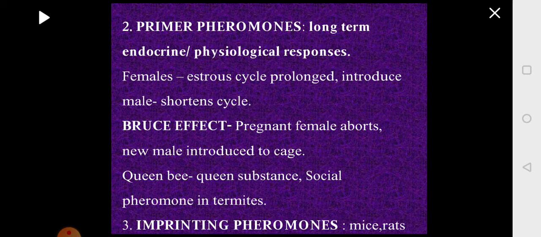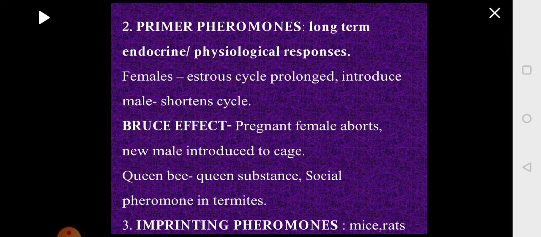If you look at the rat reproductive cycle, they show an estrous cycle like the menstrual cycle in the human species. Suppose there is a cage in which only females are there, and these females will be releasing certain pheromones.